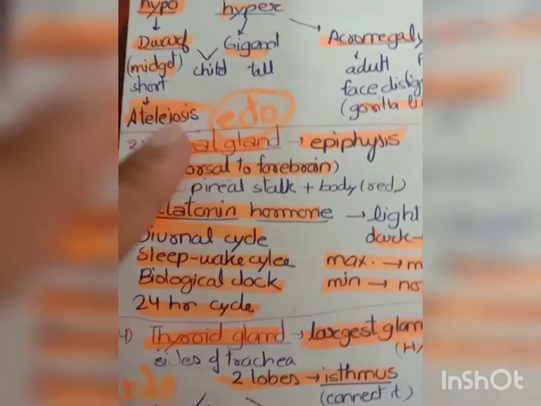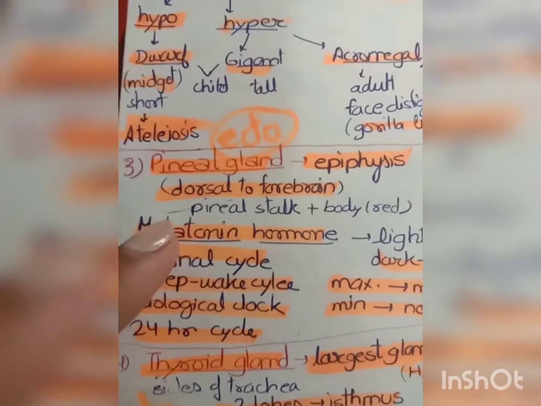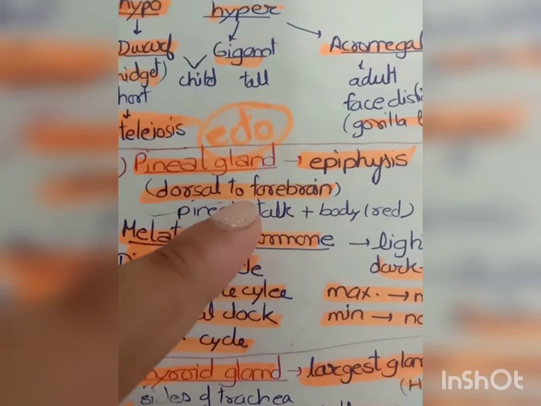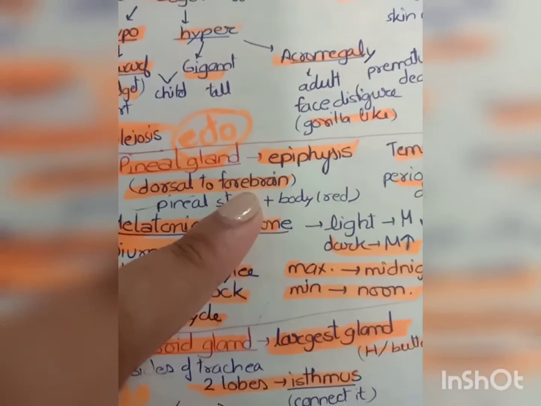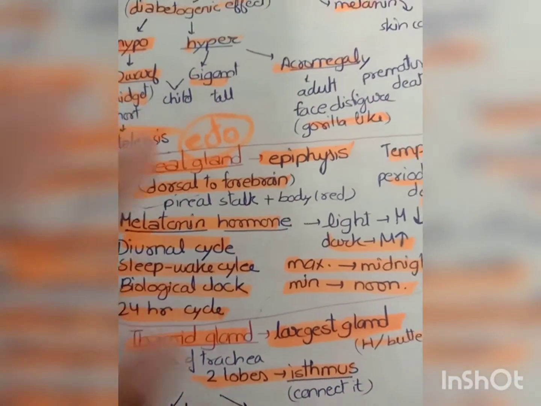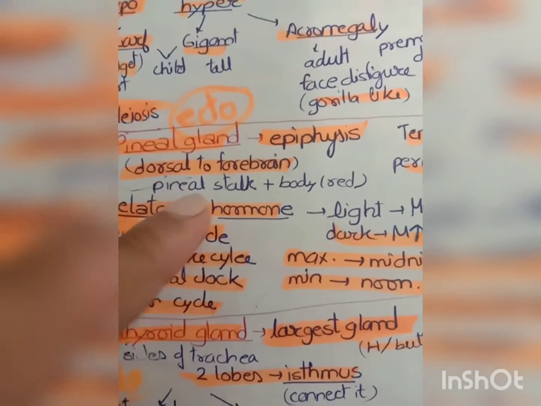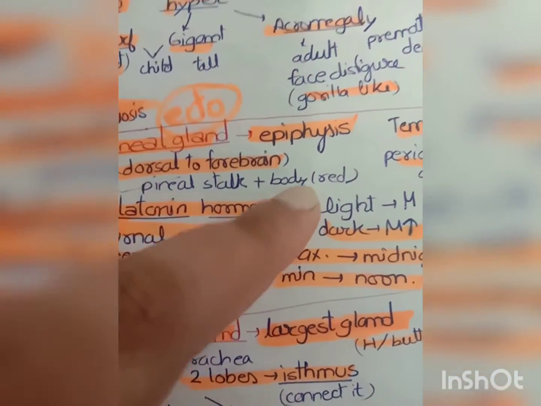Now the third gland is the pineal gland. It is known as epiphysis. Okay, it is dorsal to the forebrain, means on the dorsal side of the forebrain it is found. It has two parts, that is pineal stalk and the body, which is red in color.